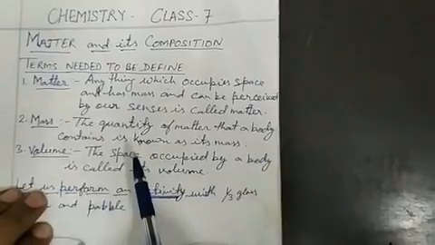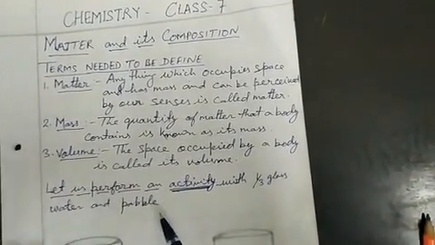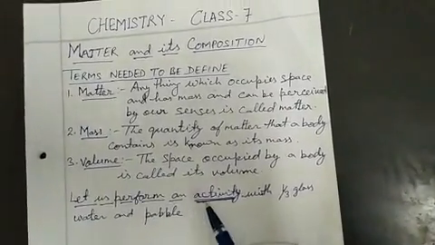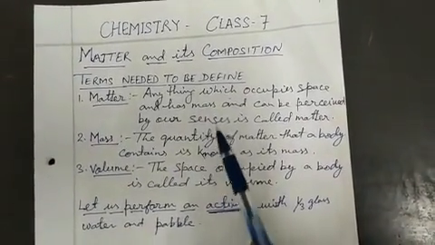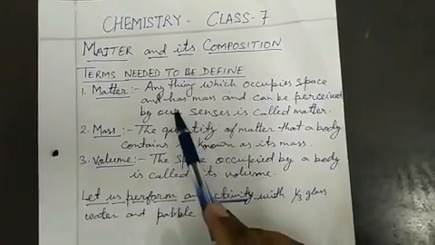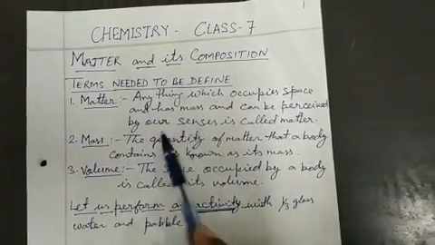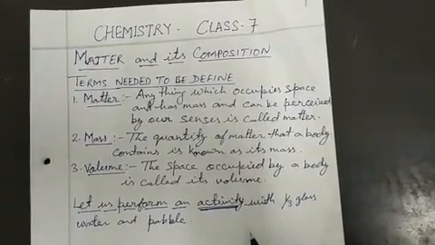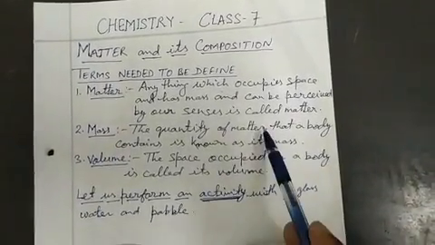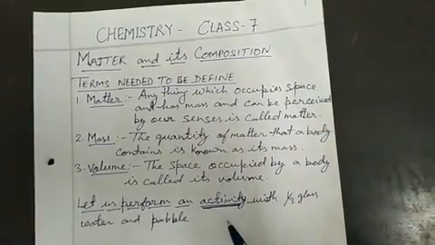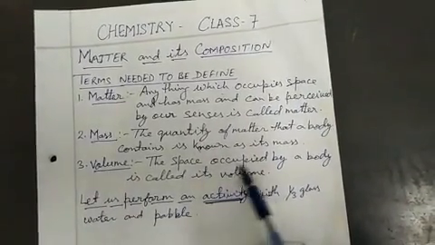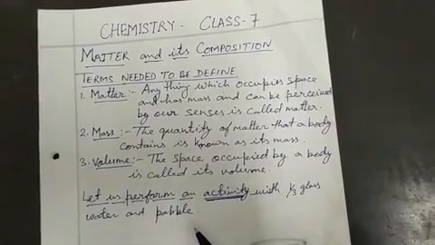First one is the matter, second one mass, and then third one is the volume. Now, according to the definition of matter, anything which occupies space, has mass and can be perceived by our senses, we call that one matter. Mass is the quantity of matter that a body contained in it, and the volume is the space occupied by the matter. We call that one volume.